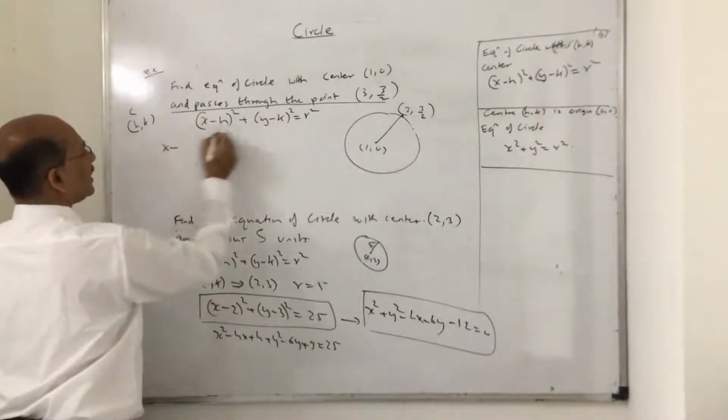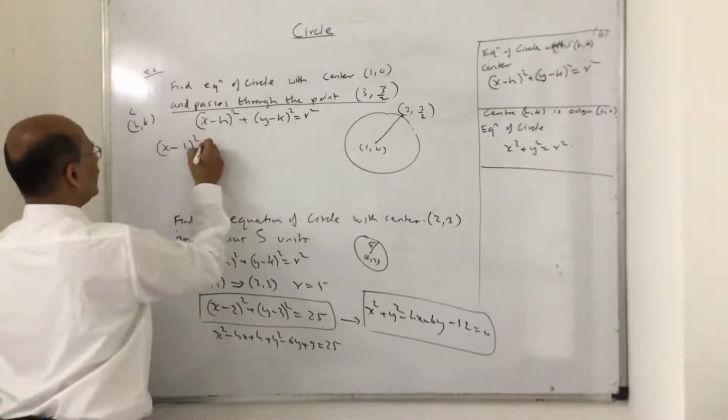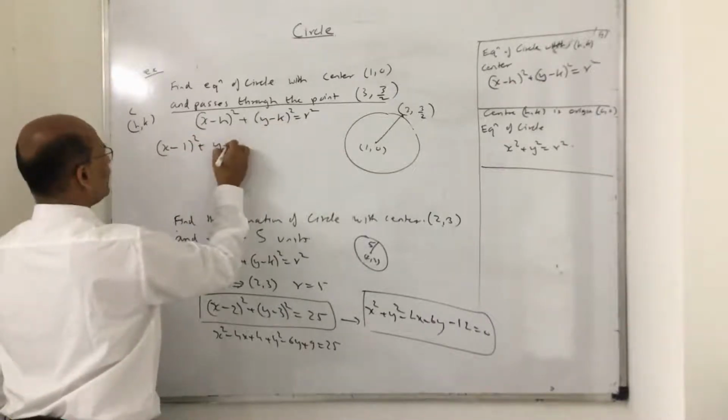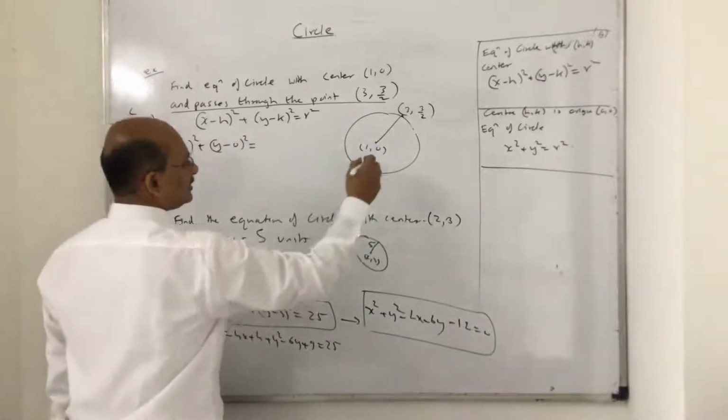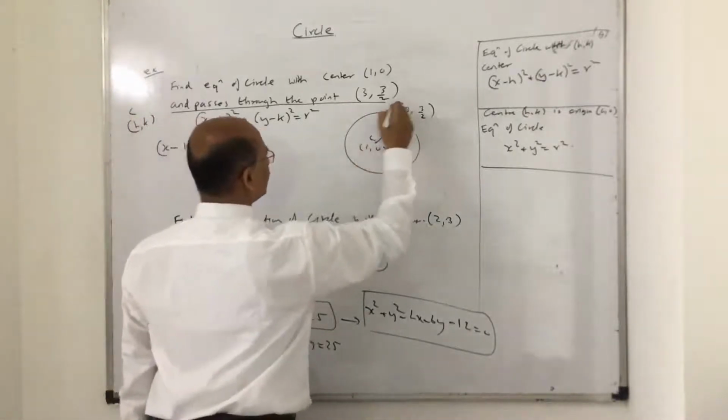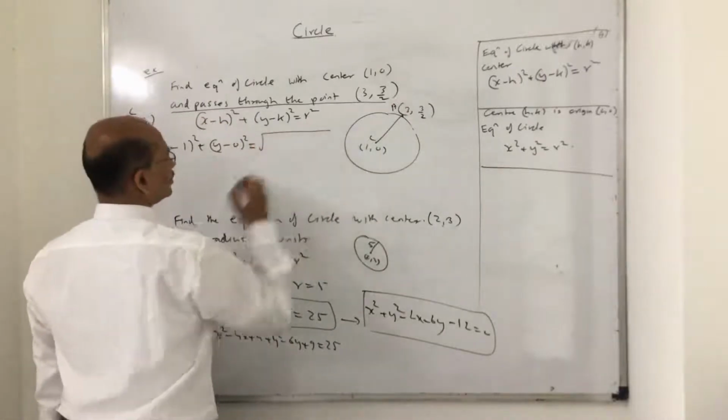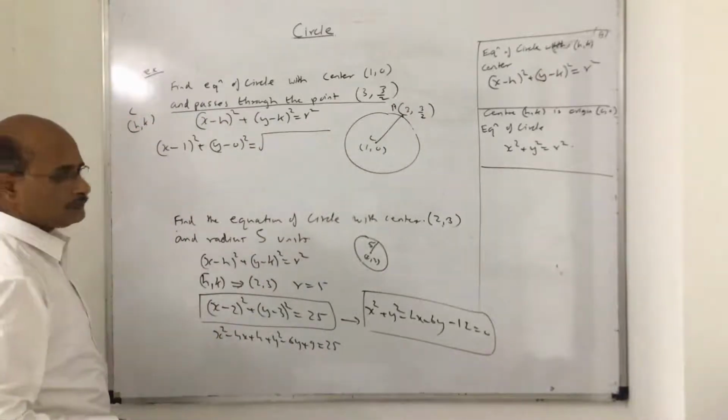So this is (x minus 1) whole square plus (y minus 0) whole square is equal to r square. Now r is nothing but the distance. So what is the distance here? Square root of, right?